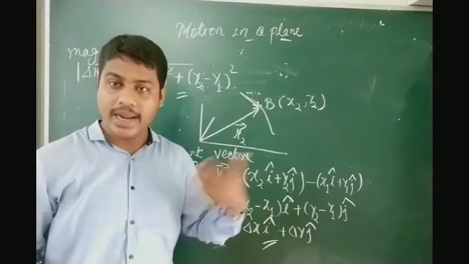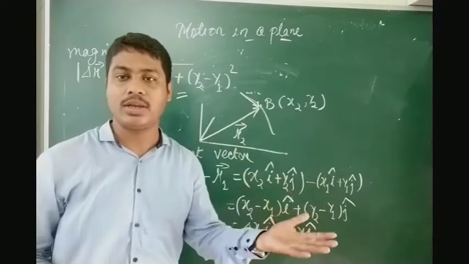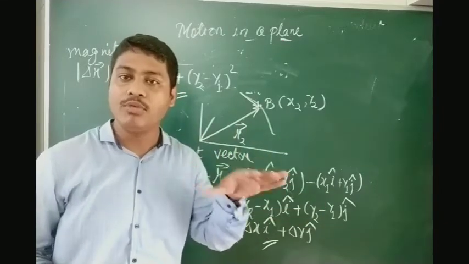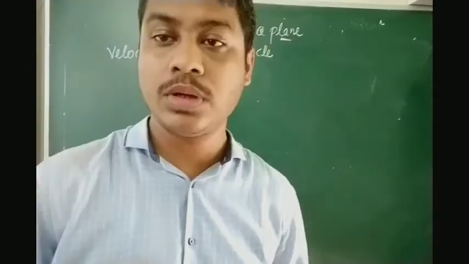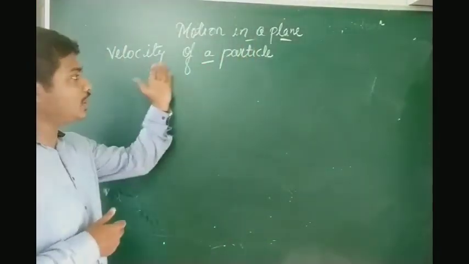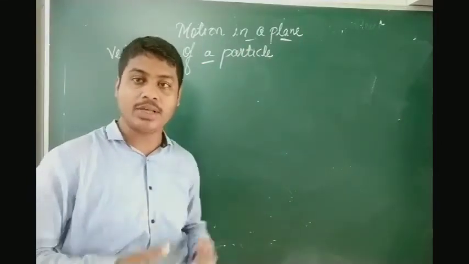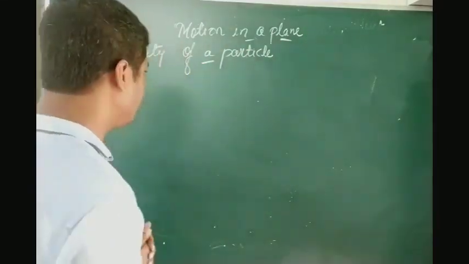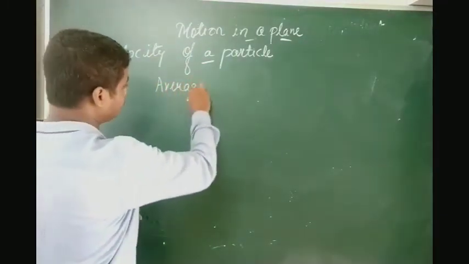Next, I am going to write about the velocity of a particle moving in a plane. So let us see that equation. Now for the velocity of a particle in a plane, that means in a two-dimensional motion, first of all, I will write average velocity.